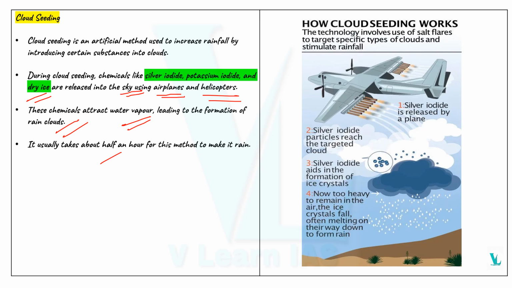Here the silver iodide is released into the atmosphere by means of this plane. Once after that, silver iodide will reach the targeted cloud, and the silver iodide aids in the formation of ice crystals. And now this cloud will be so heavy that the ice crystals will start to fall, often melting on their way down to form the rain. This is a desert area, so in order to make rain, we are doing the procedure called cloud seeding.